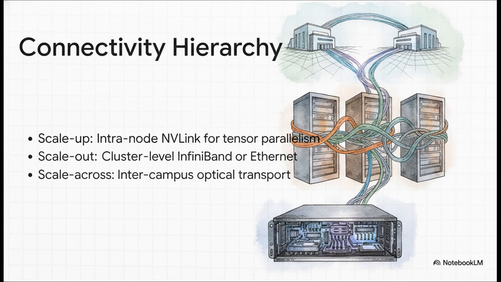Second is scale-out connectivity. This is your cluster-level, packet-switched fabric. Historically, this has been dominated by InfiniBand because of its lossless transport, though Ethernet with RoCEv2 is heavily competing here now.